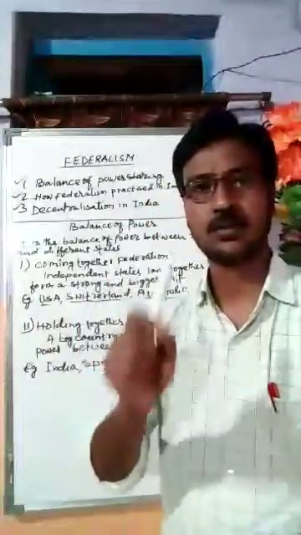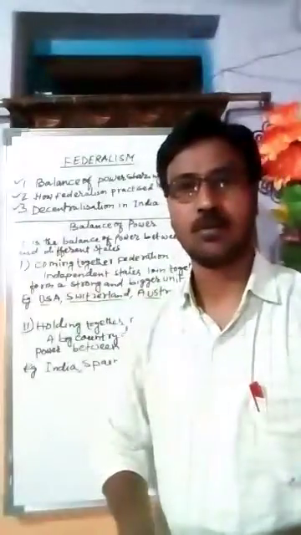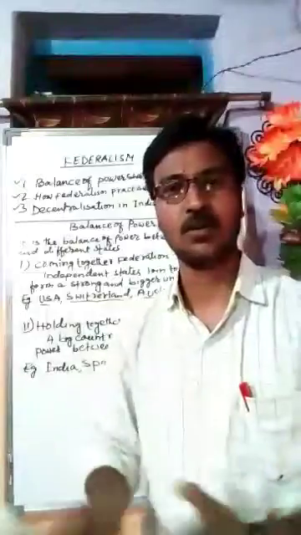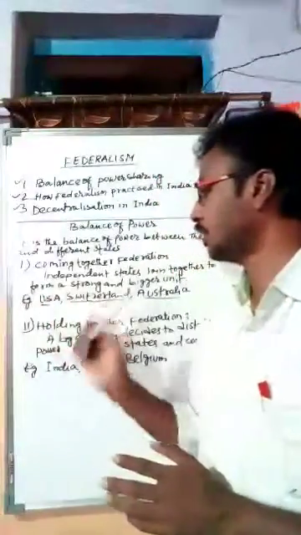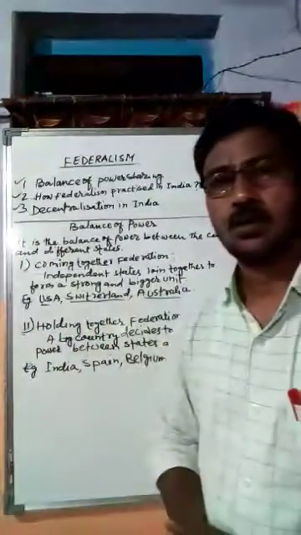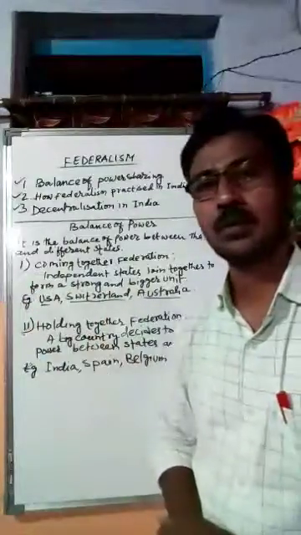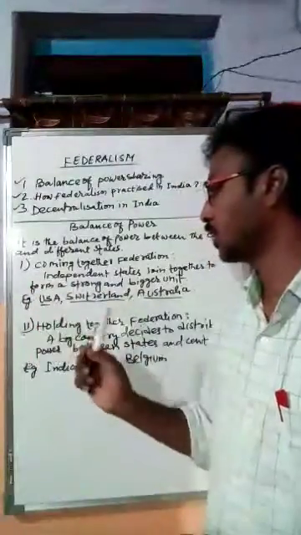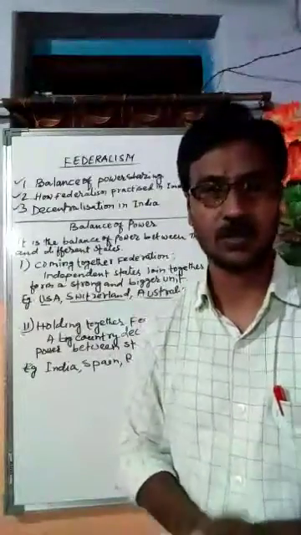So this is the first type of balance of power, where the power is more towards the states and all the states equally hold the power, whereas the second is the holding together federation. Before that, I would like to tell you some examples of coming together federation: USA, Switzerland and Australia. These are the countries where there is a coming together federation.